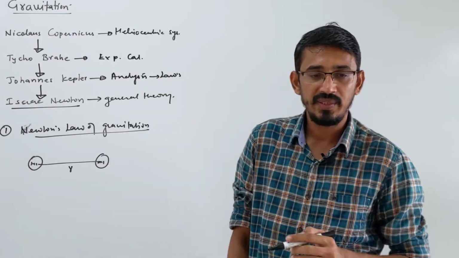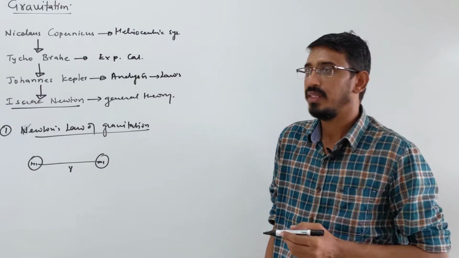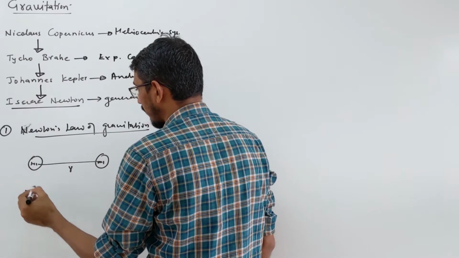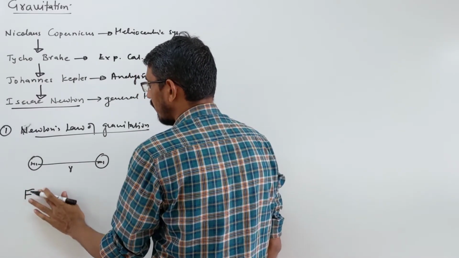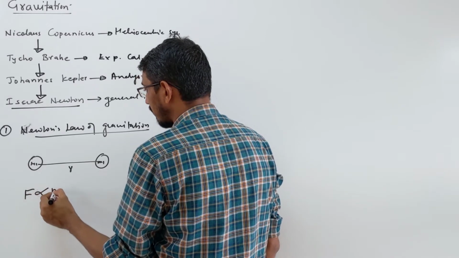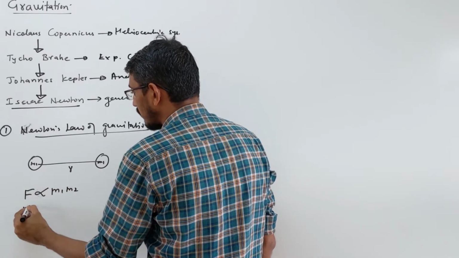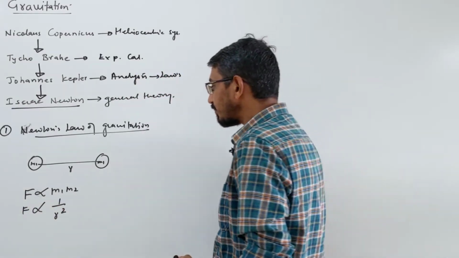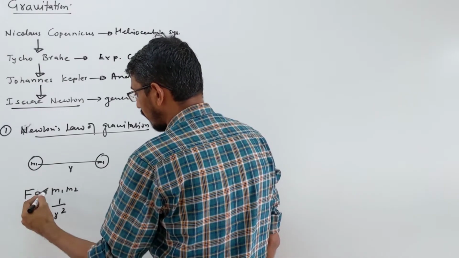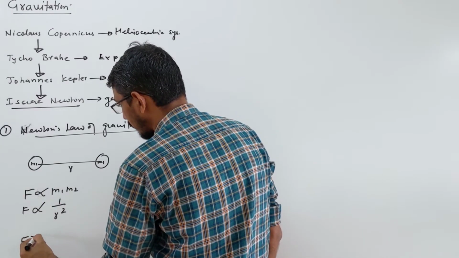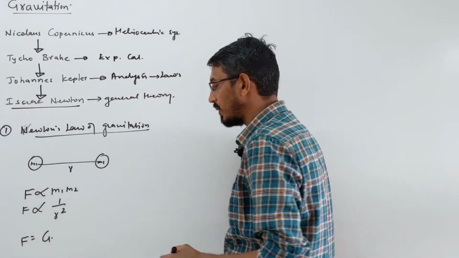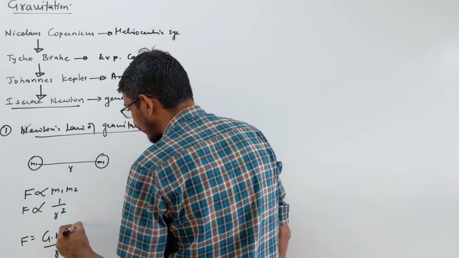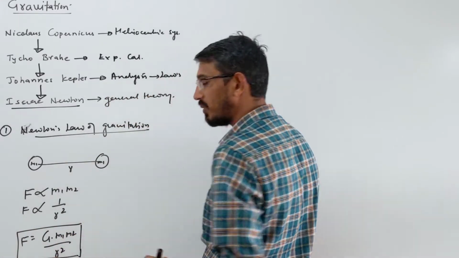They exert an equal and opposite force on each other, correct? That's called gravitational force. This force is directly proportional to the product of their masses, m1 into m2, and inversely proportional to the square of the distance between these two masses. When we put them together and remove the proportionality sign, we put a constant here. The constant is called G, the universal gravitational constant. So F equals G m1 m2 upon R square. This is a formula everyone knows.